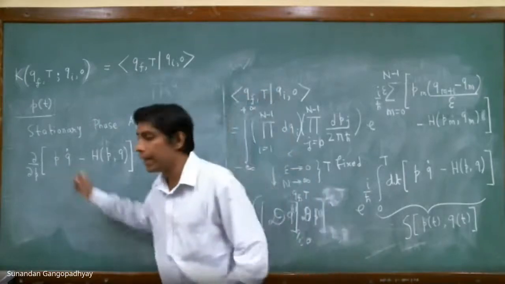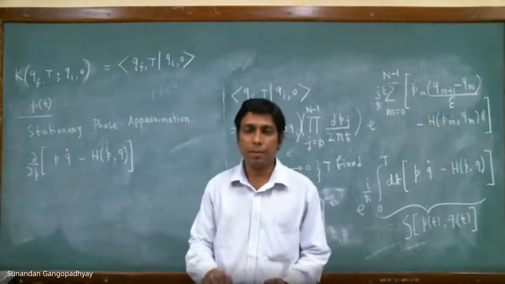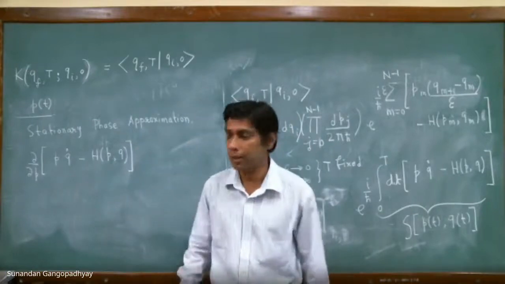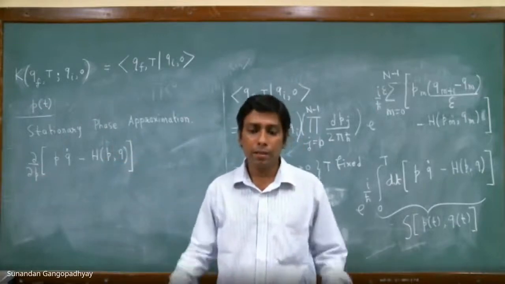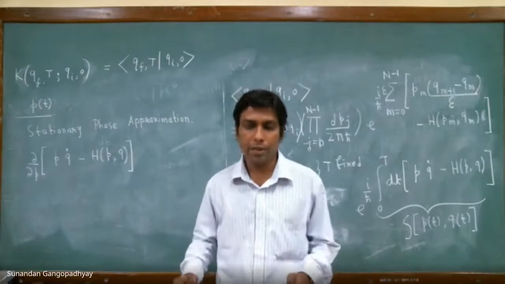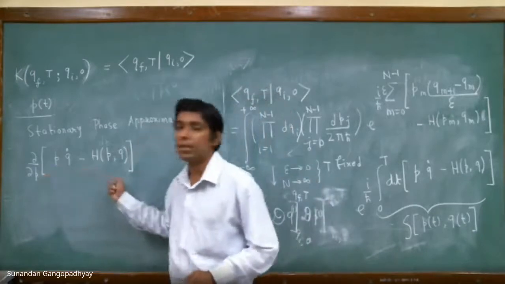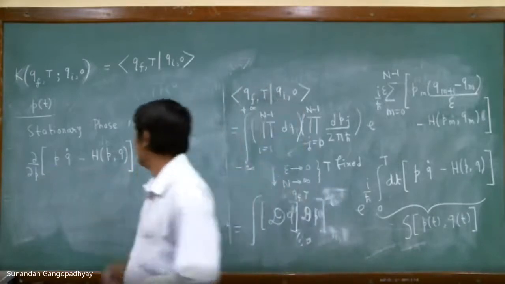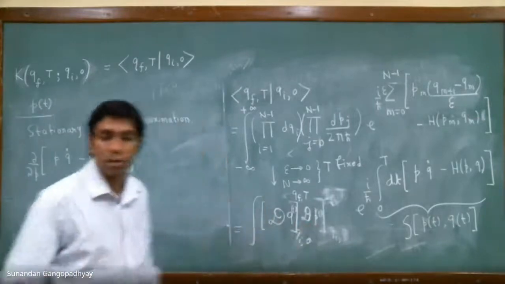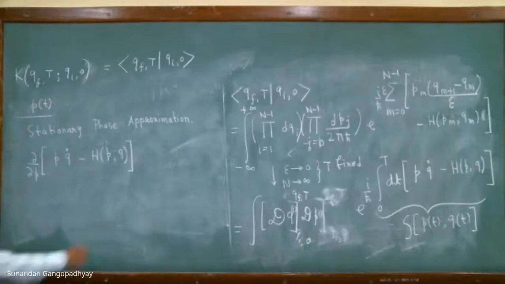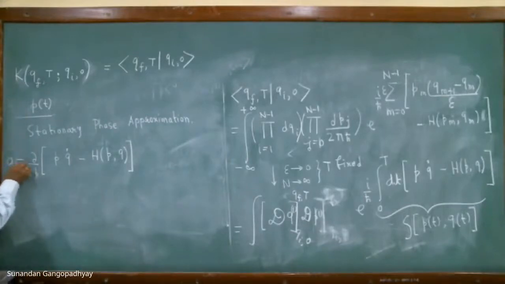We are only taking the point where this phase is stationary. By that I mean that you just extremize this expression with respect to p. Why with respect to p? Because I want to carry out the p functional integral. So this is equal to 0. So the point where the phase is stationary will be given by this expression.